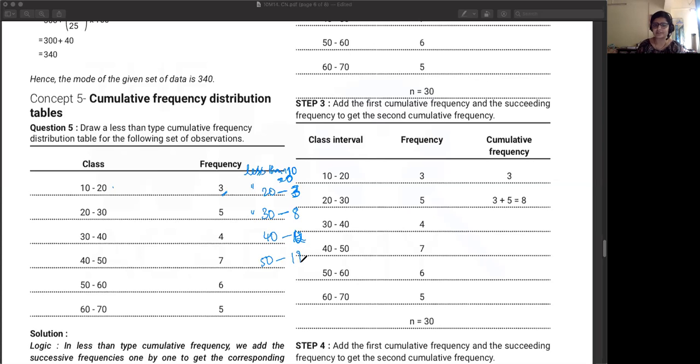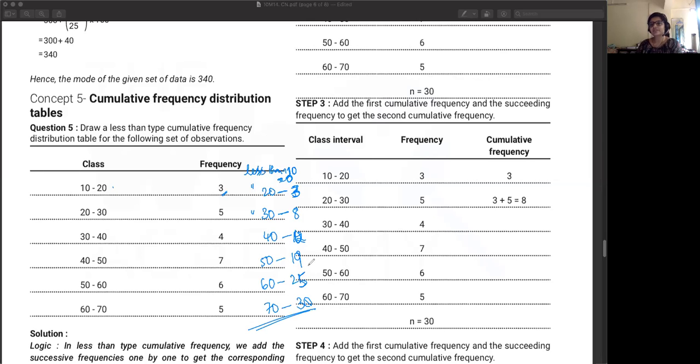19. Less than 60? 25. 19 plus 6, 25. And less than 70? 30. So this is your cumulative frequencies.